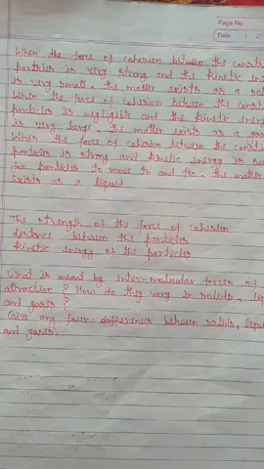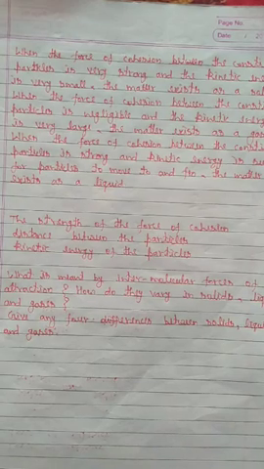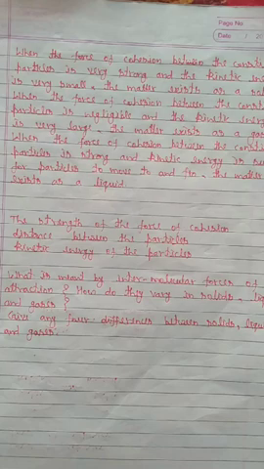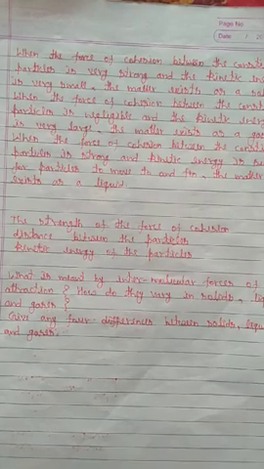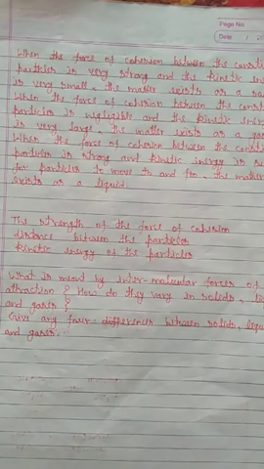This can be explained as follows, on the basis of kinetic theory or the force of cohesion. The force of cohesion between the particles tends to bring them closer to each other, whereas the kinetic energy or motion of the particles tends to move them away from each other.